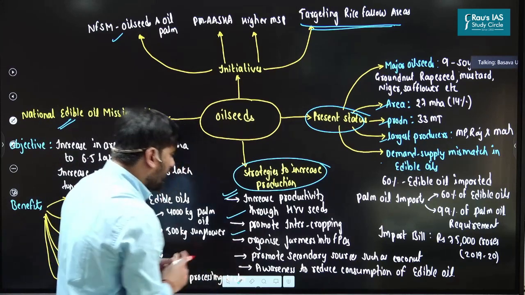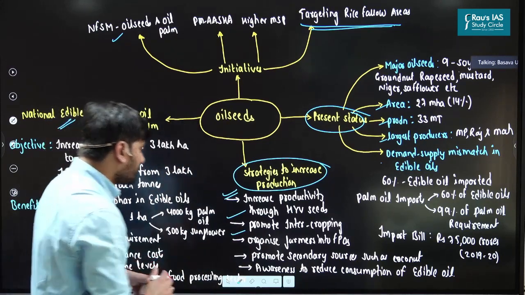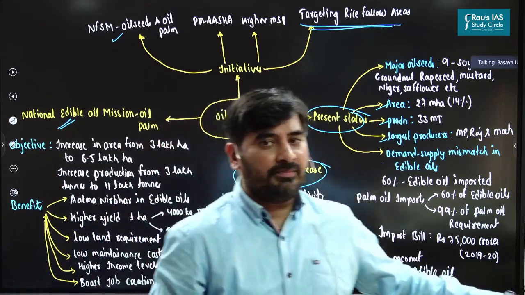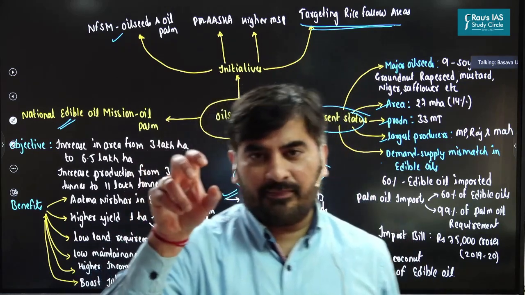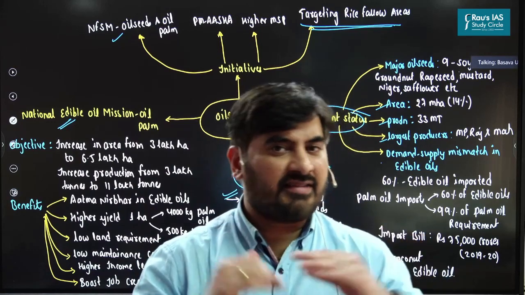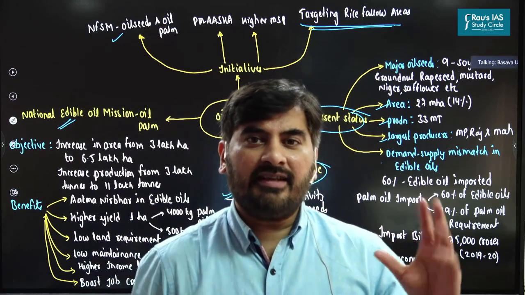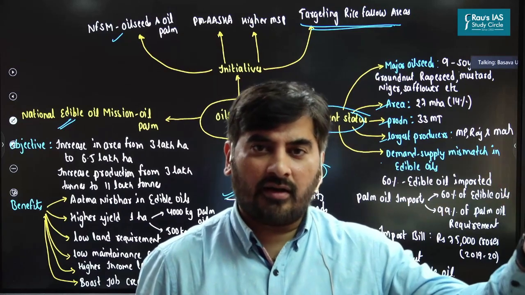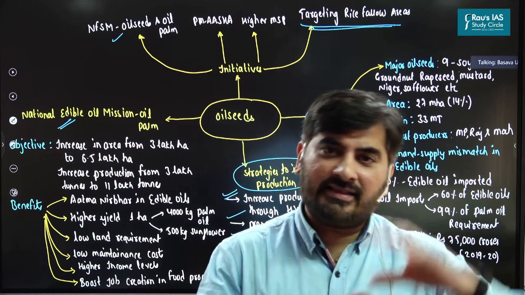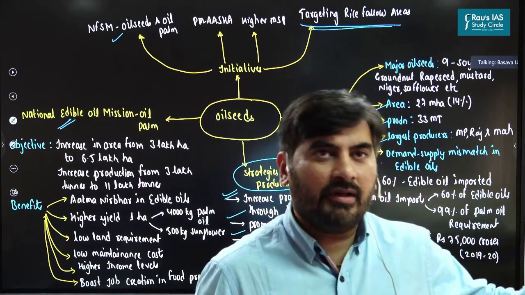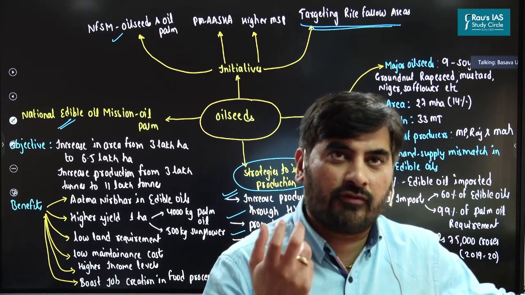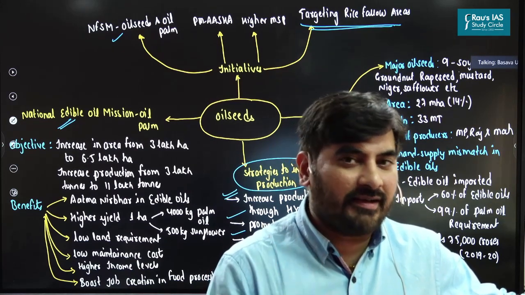Organize farmers into farmer producer organizations, FPOs. And this is the most important part. This is a recommendation given by the Dalwai panel. When you look at edible oils, they can be extracted from primary sources as well as secondary sources. Primary sources means directly from the oil seeds, such as groundnut, sunflower, safflower, etc. Secondary sources means other than the oil seeds. For example, you must be knowing that coconut oil can also be used for cooking. So it's one of the secondary sources.